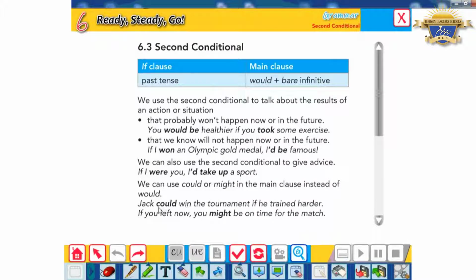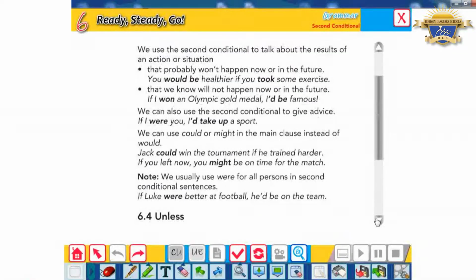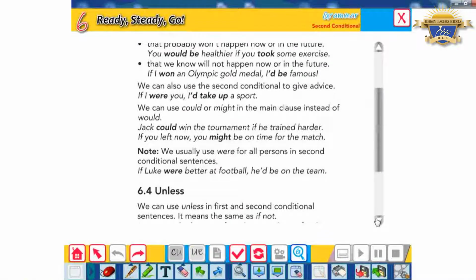One more sentence, like, if you left now, you might be on time for the match. So here, this action or situation will not happen now or in the future. That's why I'm using the past simple and the second conditional specifically. So if you left now, you might be on time for the match.